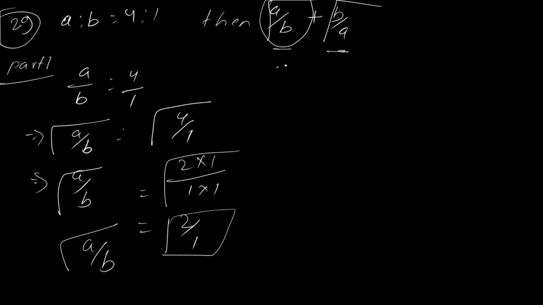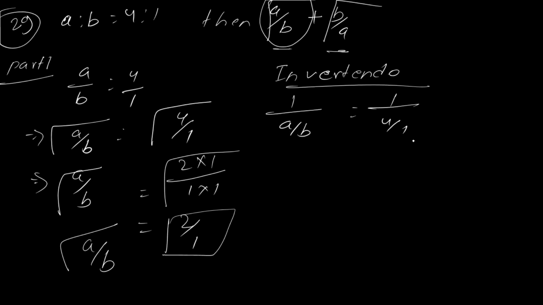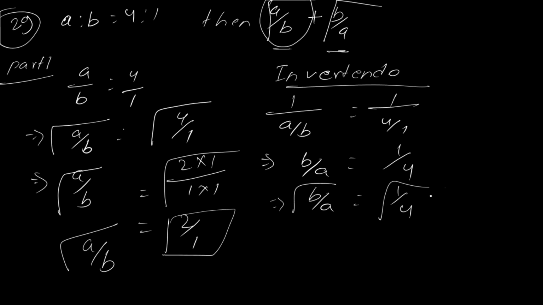Now beta, tell me one thing, the concept being used in this term is invertendo. And in invertendo what we did: 1 divided by a by b equal to 1 divided by 4 by 1. Okay, so b by a equal to how much, beta? 1 by 4. Now we can take its root, right? Yes sir. What difference does it make, b by a equal to 1 by 2. Am I right? Right sir.